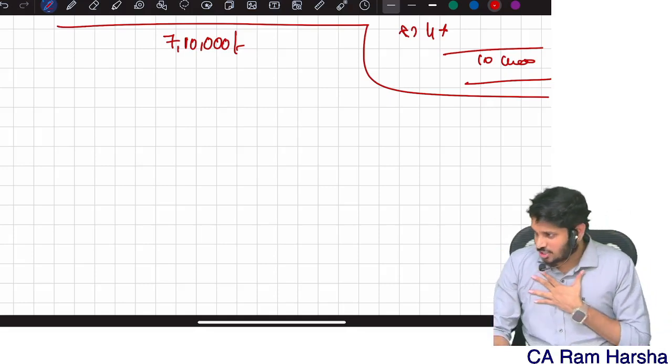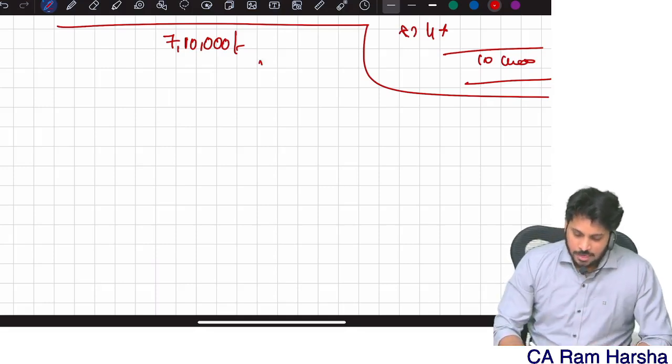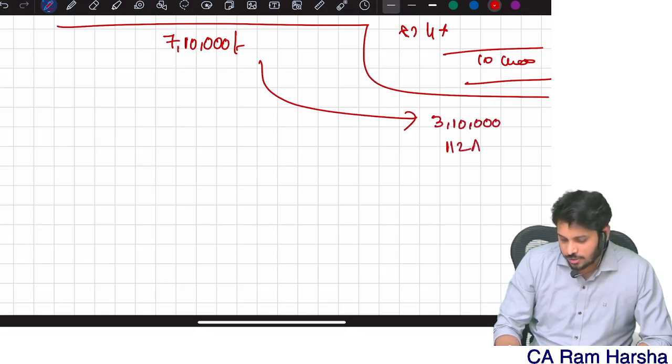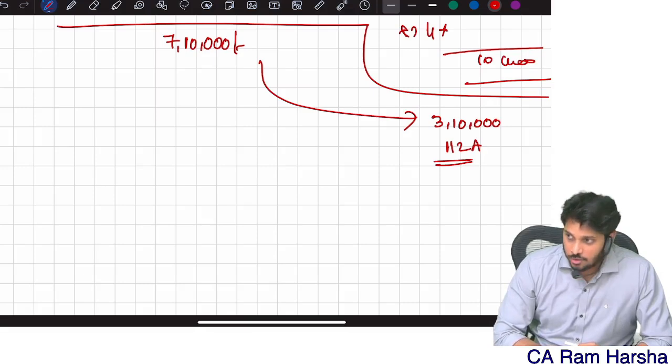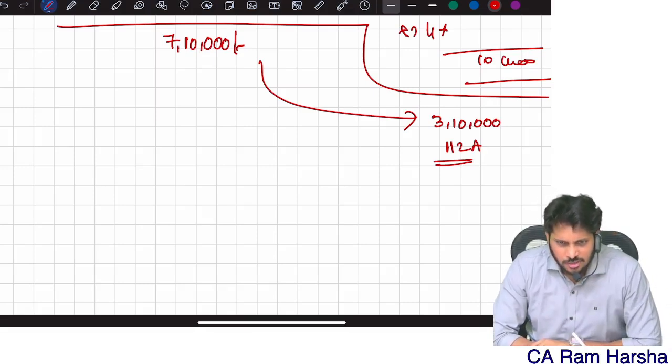We take some judgment there. Let us assume the 7,10,000 has approximately 3,10,000 rupees of 112A gain. And we all know that 112A gain is not eligible for rebate.